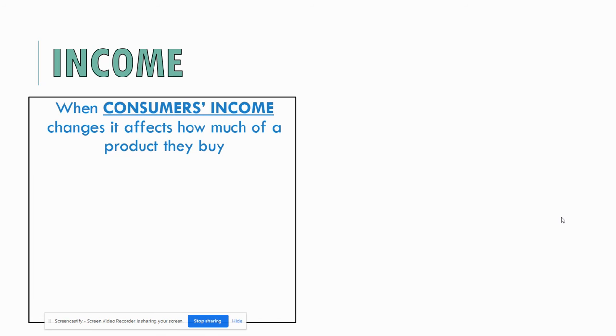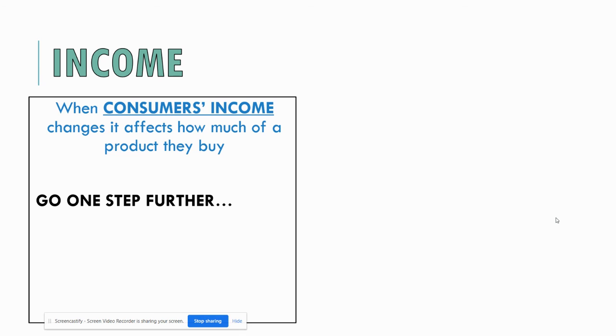Now, what we're not looking at is how much you can buy with the money you have. That's purchasing power. And when prices change, our purchasing power changes, so what we buy changes. But that's not because your income actually changed. That's because the price of goods changed. So that's where that quantity demanded will come in.